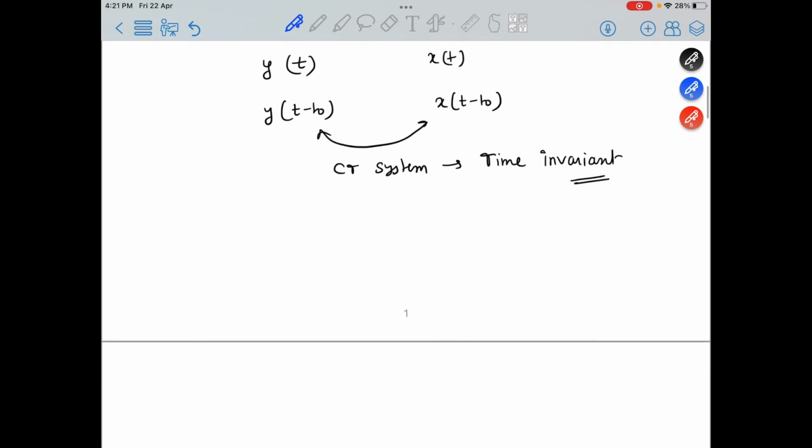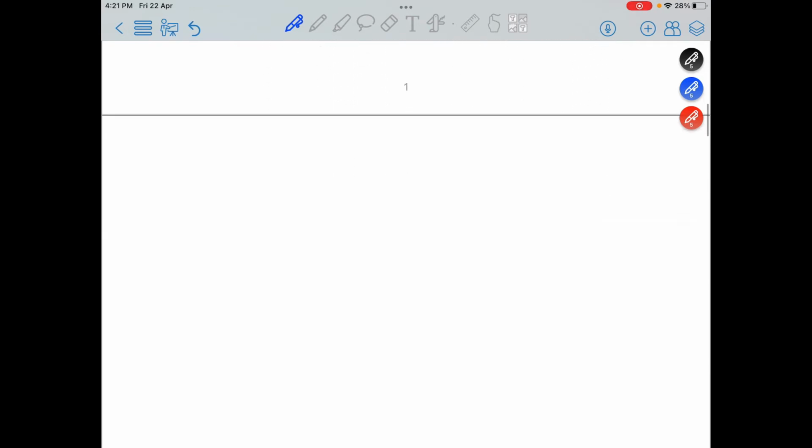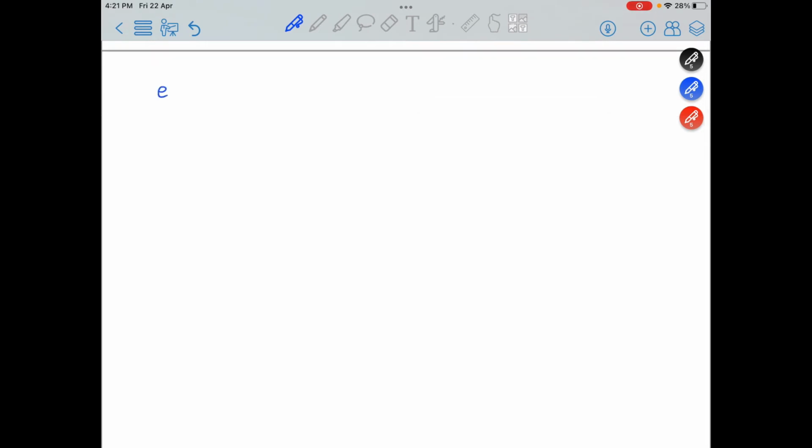So this is the basic definition of a time invariant system. Now we will understand the concept of time variance and invariance with some examples. Example 1: we take a system defined by y(t) = sin|x(t)|. To check whether this system is time invariant, we must determine whether the time invariance property holds for any input at any time shift t naught. First we take an input x1(t).